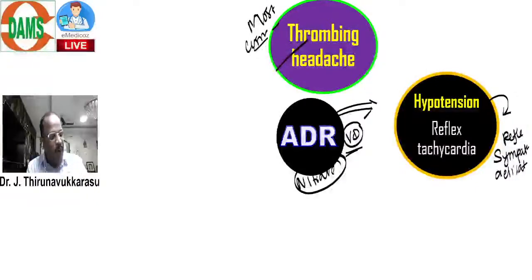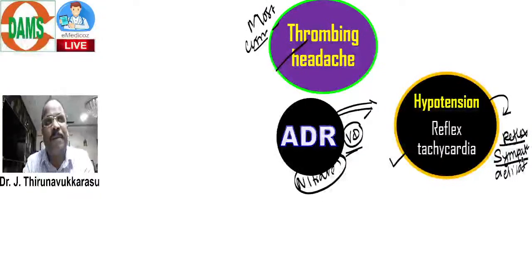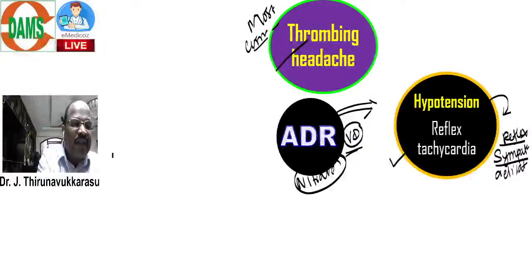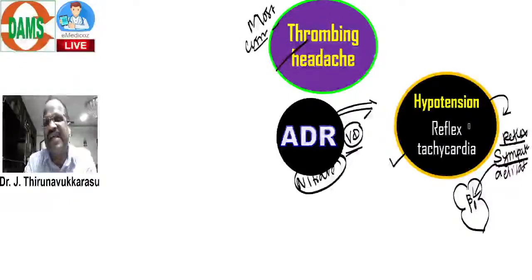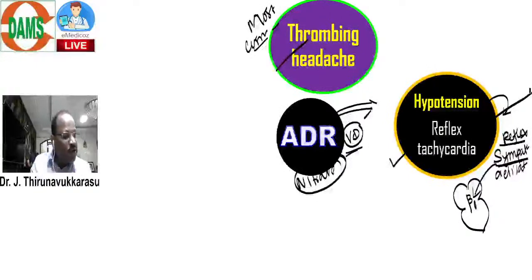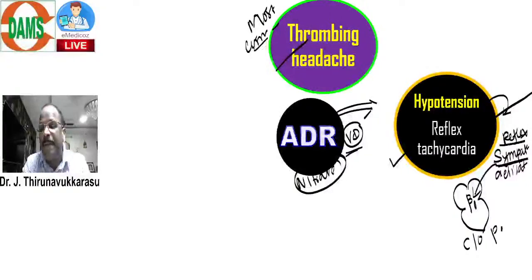One important point you should know: the reflex tachycardia is due to reflex activation of the sympathetic system. In the myocardium, we have sympathetic receptors like beta 1 receptors. When beta 1 is activated, it causes reflex tachycardia. Now, whenever there is tachycardia, the patient will complain of palpitation.